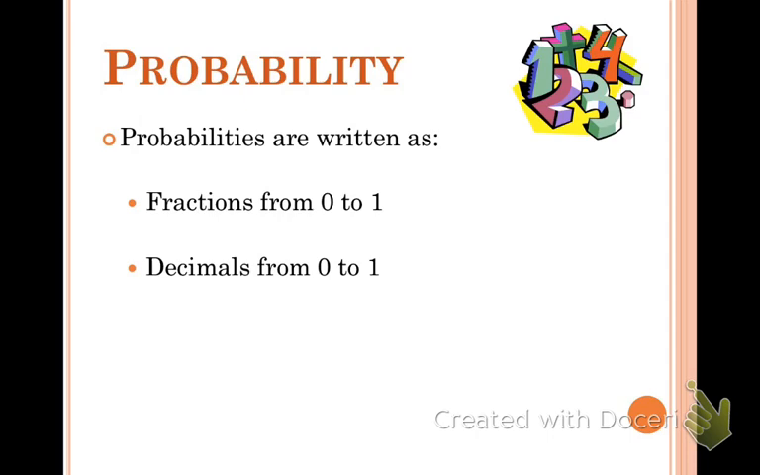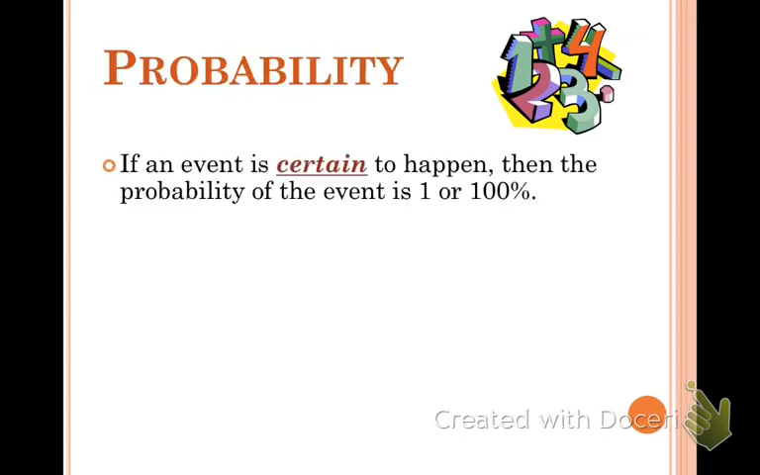The second way is a decimal from 0 to 1. So anything from 0.0 to 0.99999 is going to be between 0 and 1. And the last way is a percent. The percent can be anywhere from 0% to 100%. So 0 to 1, 0 to 1, 0 to 100%. That's how we write probabilities. Moving on.